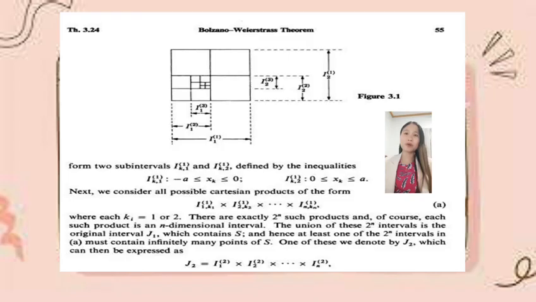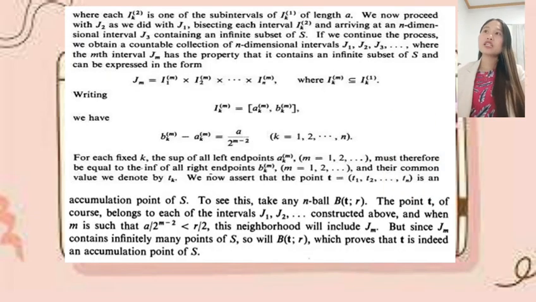There are exactly 2 to the power of n such products, and of course each such product is an n-dimensional interval. The union of these 2 to the power of n intervals is the original J sub 1, which contains S, and hence at least one of the 2 to the power of n intervals must contain infinitely many points of S. One of these we denote by J sub 2, which can then be expressed as J2 equals I1 squared times I2 squared up to In squared, where each Ik squared is one of the subintervals of Ik to the power of 1 of length A.